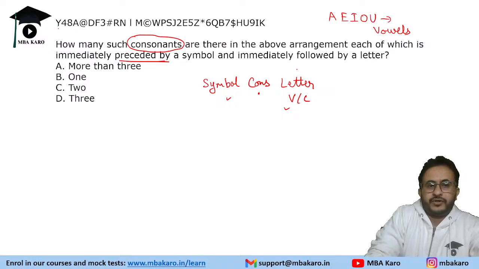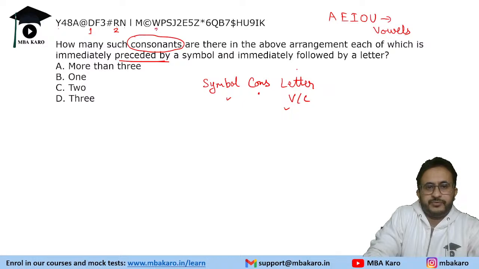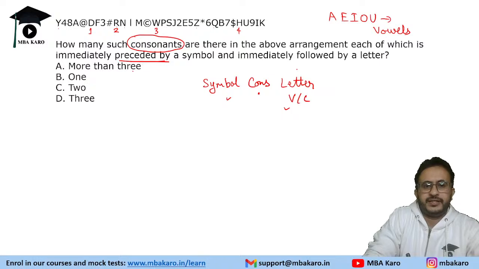So Y is a consonant, but there is nothing before it. D के पहले symbol and after it a letter, so D is one of those. Then we have R, we have a symbol before it. This is second. Now this is a symbol, okay, and this is also a symbol. And then we have W, that is the third one. And then we have Z, Z ke before number hai. Then Q also has a number before it. H is another such consonant. So if you are getting more than three, then it is the answer.